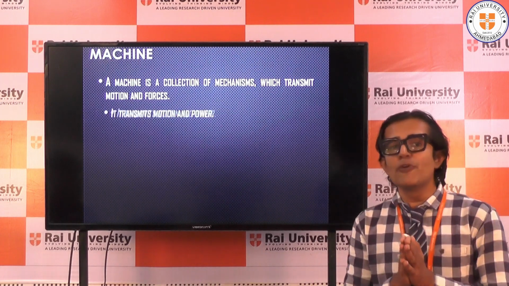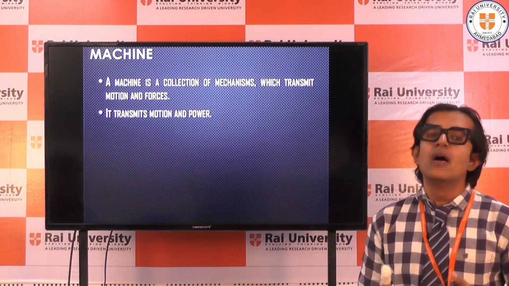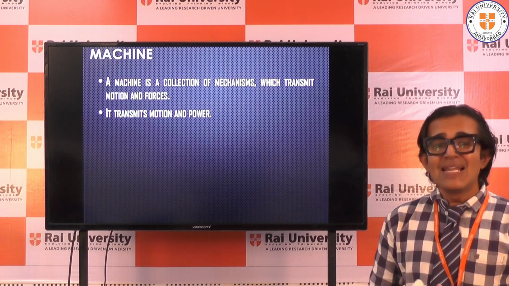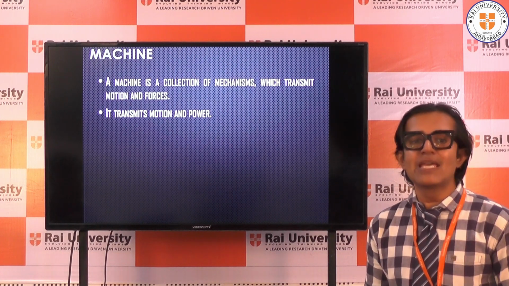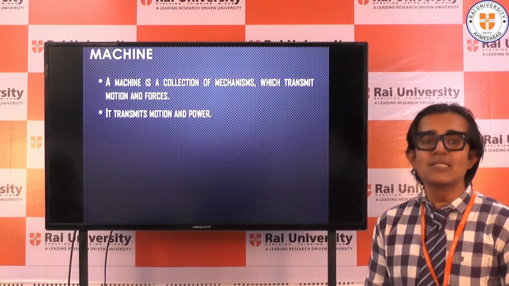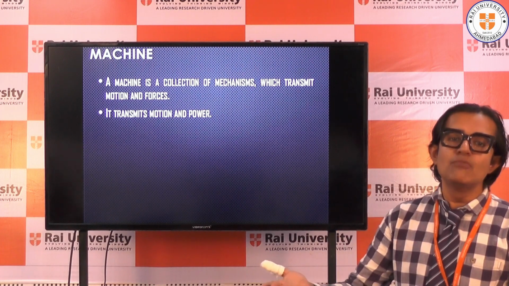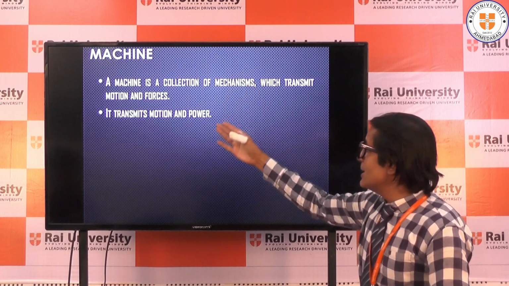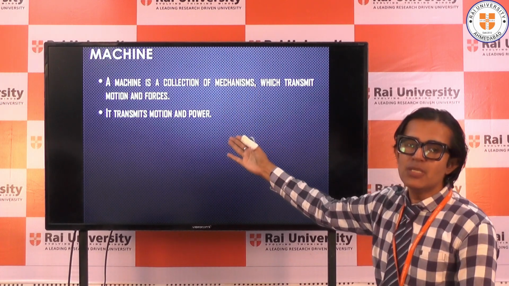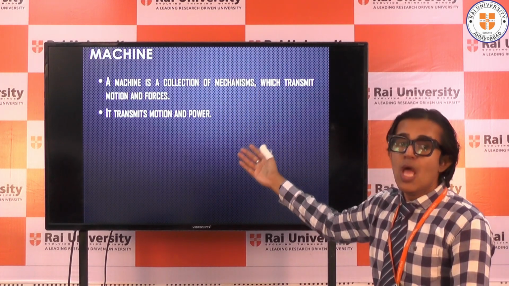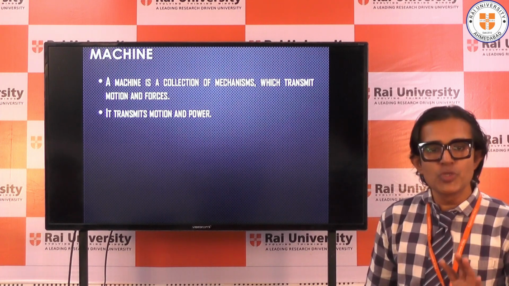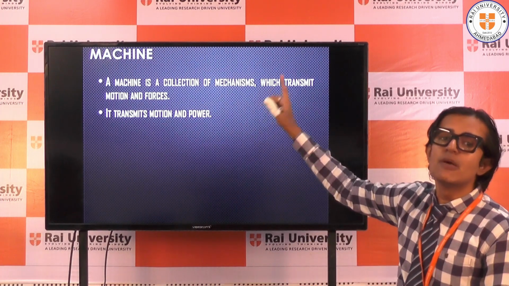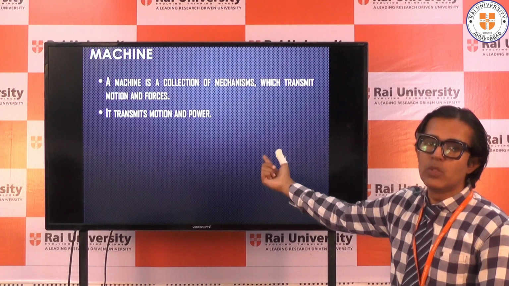The simple example for all mechanical engineers is a lathe machine. A lathe machine is made up of several mechanisms, and when those mechanisms transmit power and motion, it will be called a machine. So a machine not only transmits motion, it transmits power also. A mechanism only transmits motion, but a machine transmits motion as well as power.